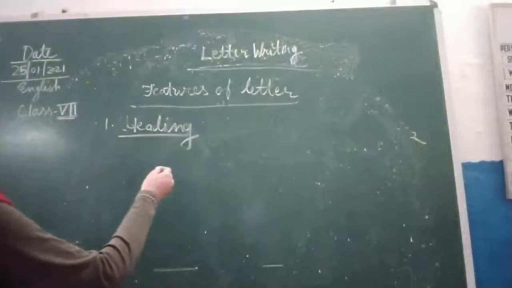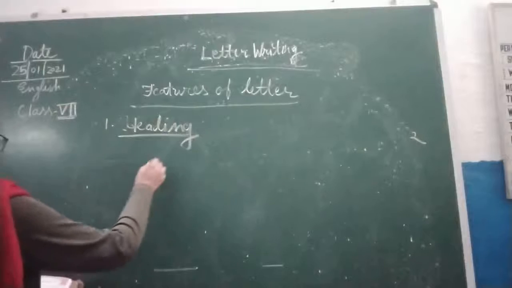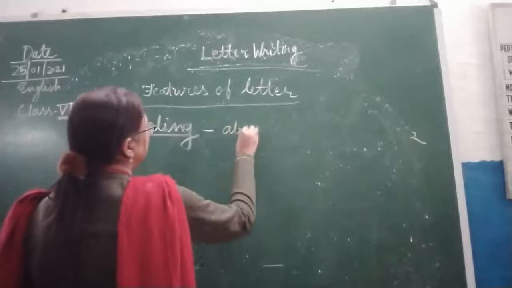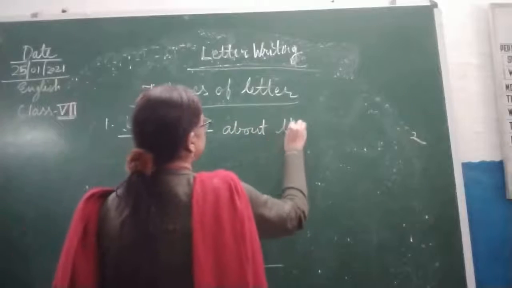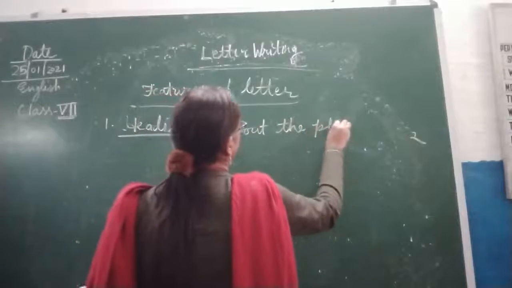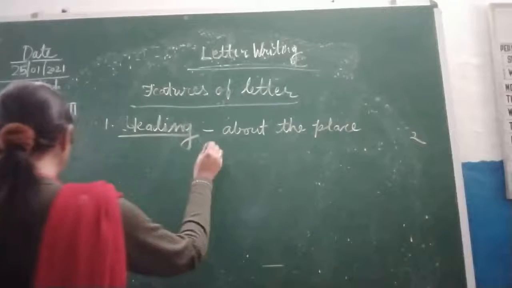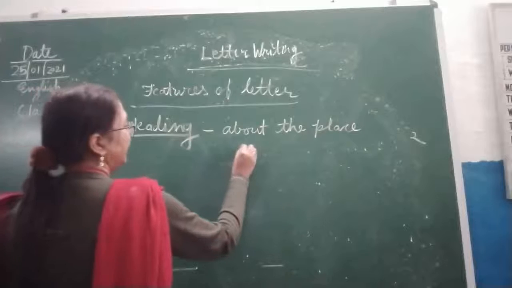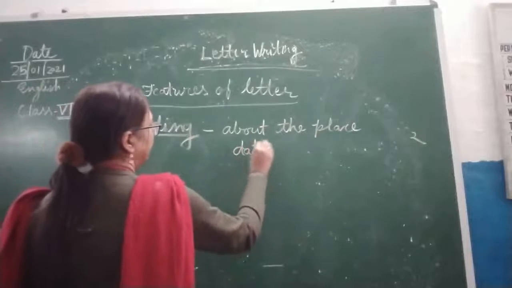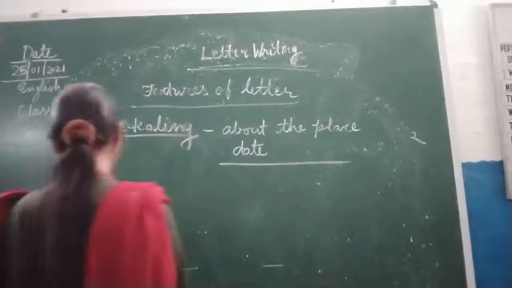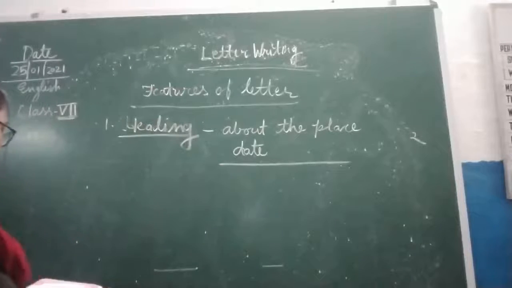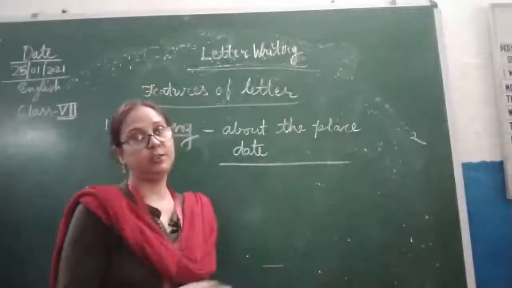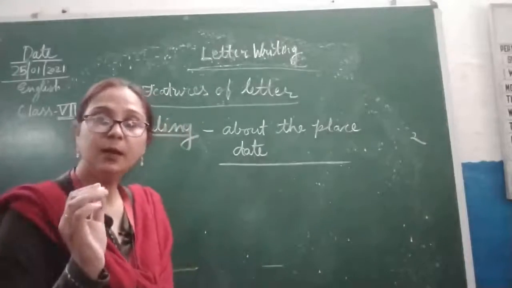In the heading you can write the place, to whom, and which date. Place and date will be mentioned in the heading. So children, always remember, address, it means place, and date will be mentioned in the heading.